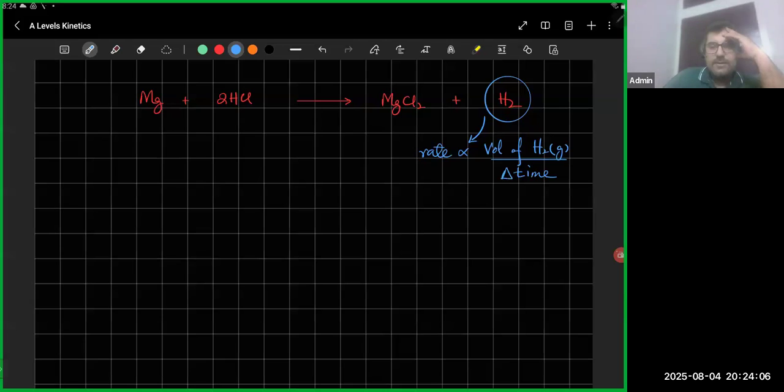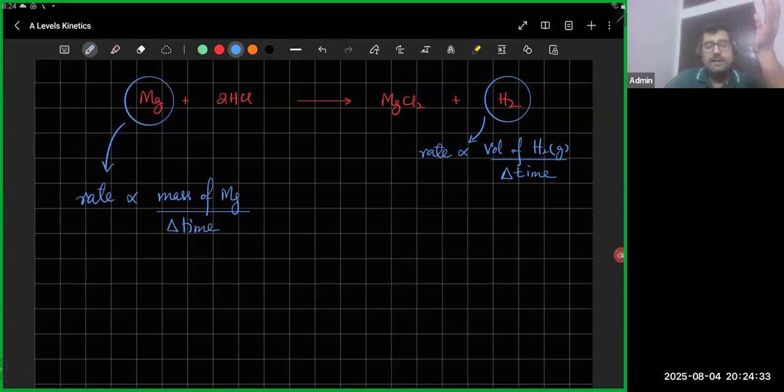Or what you can do is you can measure rate by how quickly Mg dissolves. So the change could be the mass of Mg over time. You could plot the mass of Mg with respect to time every few seconds, or it could be a change in pH.